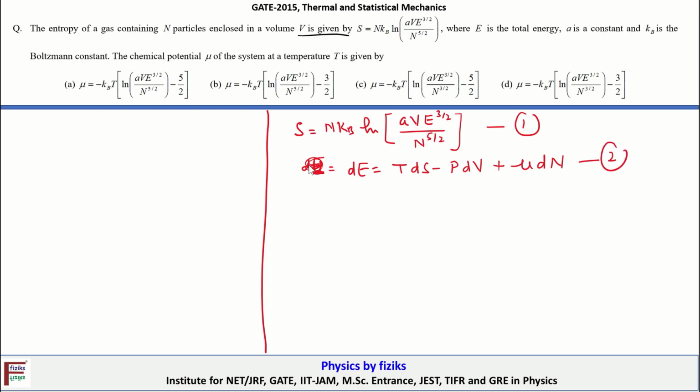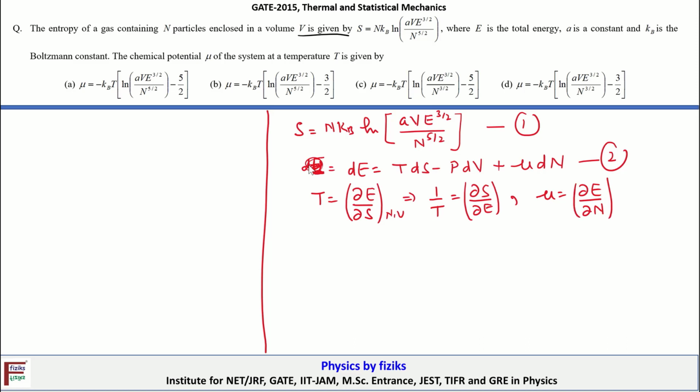So from here I can define T, which is equal to dE by dS, keeping N and V constant. Or I can define 1 by T, which is equal to dS by dE. And also from equation 2, mu is equal to dE by dN if I am keeping S and V constant. Then these dS and dV will disappear, they become 0.